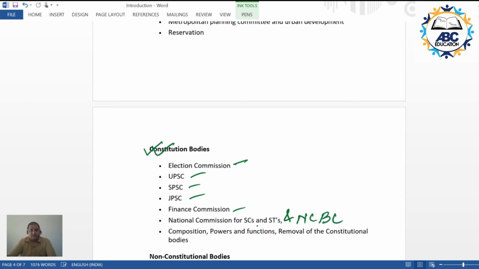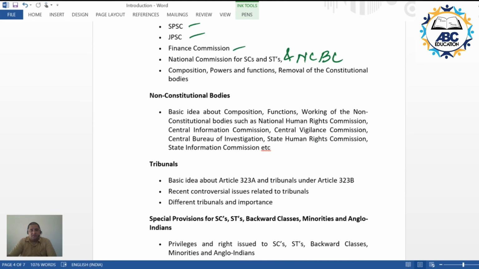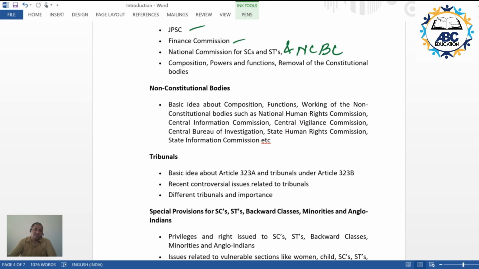This again has been constitutionalized, so this would be coming into picture. We would be seeing the structure at least, what are their functions, what are their roles, what are their duties, so on and so forth, and that would be covered over here. The syllabus also mentions certain non-constitutional bodies. It is essentially non-constitutional, not unconstitutional. So we'll be talking about those bodies which do not find their mention in the constitution. Their name is not mentioned in the constitution, but essentially they function in Indian polity.